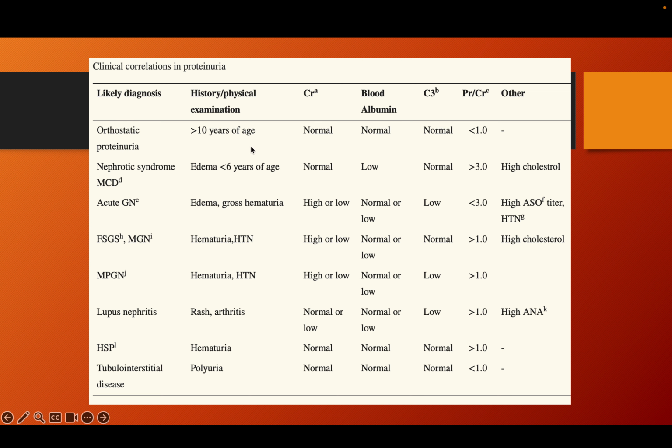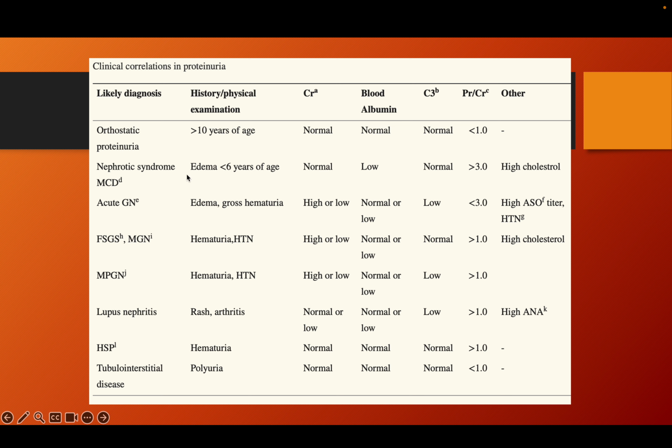Orthostatic proteinuria is generally seen in the age group of more than 10 and less than 20 years, and in adults the age will generally not be more than 30. Creatinine, albumin and C3 will be normal in them. The protein excretion will be less than 1 gram. First-time presentation is generally between 10 and 20 years.